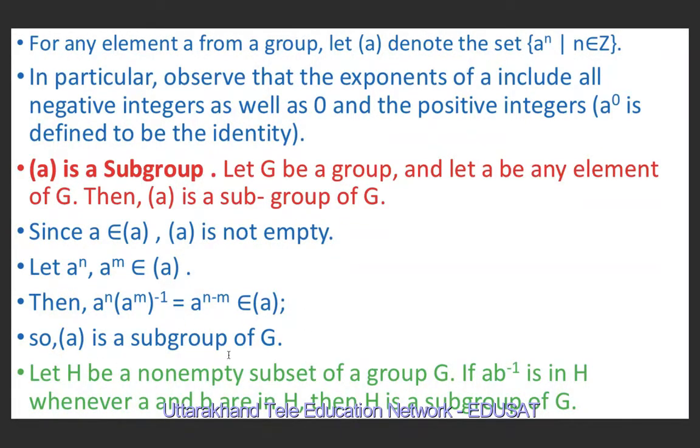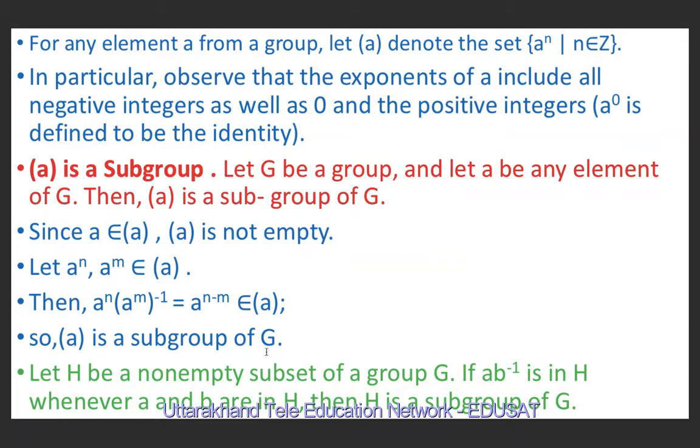It means <a> is a subgroup of G, because we have proved in earlier lectures that if H is any non-empty subset of a group G, and if ab inverse is in H whenever a and b are in H, then H is a subgroup of G. And here we have shown that this set is non-empty and a^n times (a^m) inverse belongs to this set whenever a^n and a^m belong to this set.